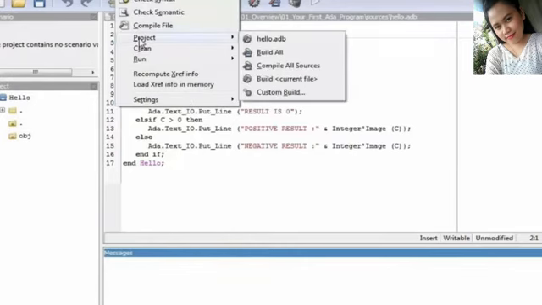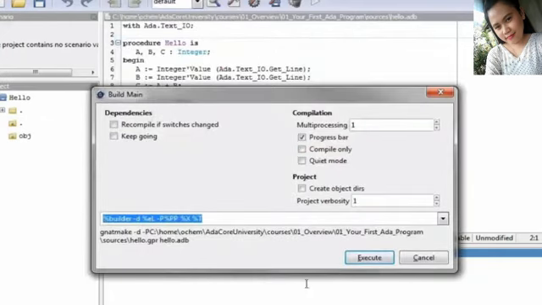Let's see this live in the IDE. This is GPS, the Ada IDE, where I opened the Hello project. The first thing I'm going to do here is to compile the application, so I go to this Build menu here, hit Project, and then select the executable that I want to build, which is Hello.